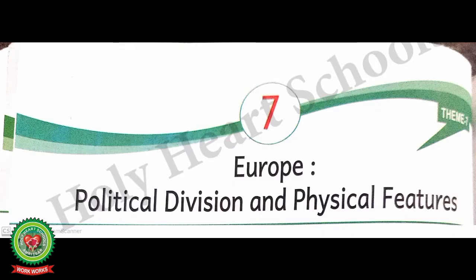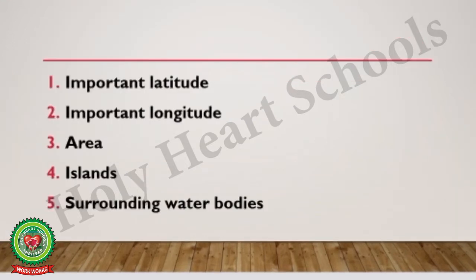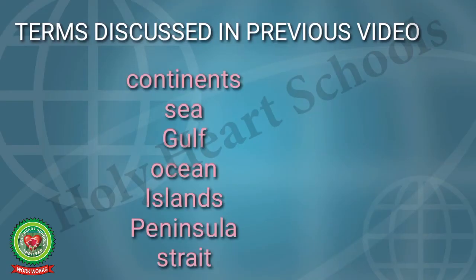We were doing lesson number 7, Europe, political division and the physical features. Topics discussed in previous video: location, hemisphere, latitudinal extent, longitudinal extent, north-south extent, east-west extent, important latitude, important longitude, area, islands, and surrounding water bodies. Terms discussed in previous video: continents, sea, gulf, ocean, islands, peninsula, strait.